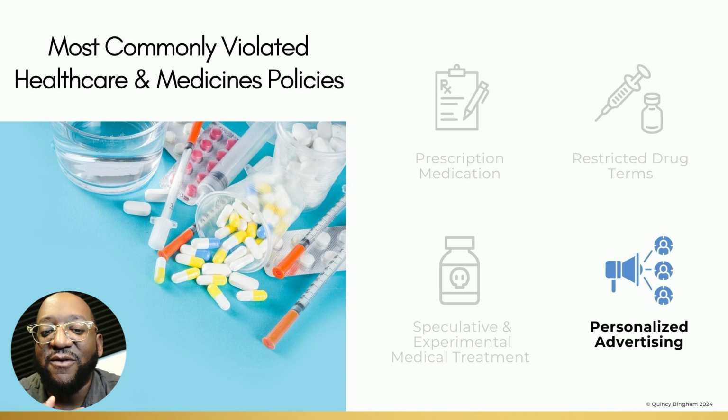All right, for the final healthcare and medicines policy, let's get into a really critical area, personalized advertising. This is all about protecting users from ads that could exploit personal hardships or health struggles. Google keeps a close eye on any ad that feels too personal or invasive, especially in health-related topics.